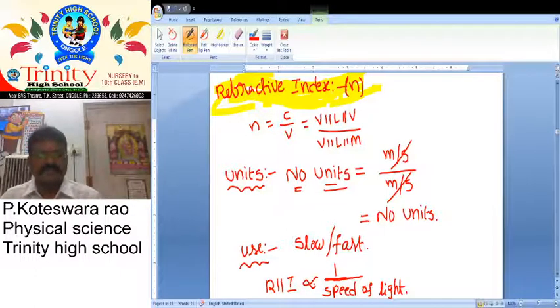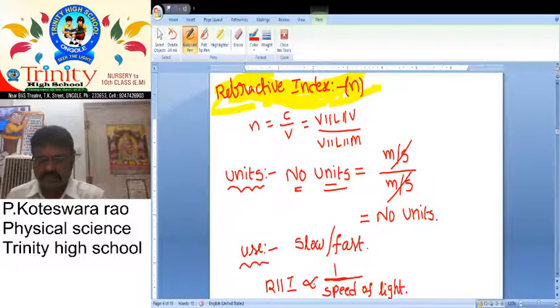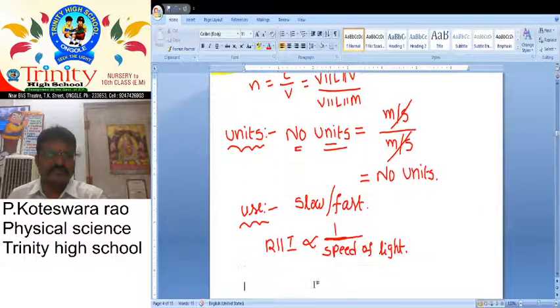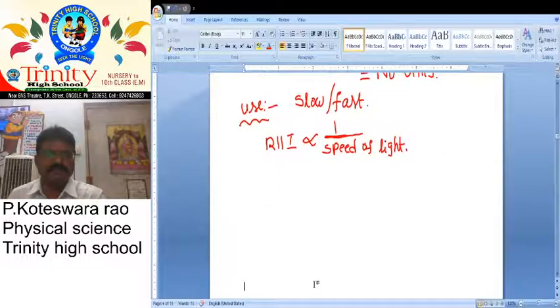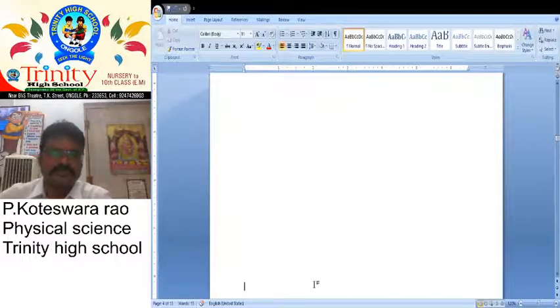What do you mean by this? This means if speed of light is less, refractive index is more. If refractive index is more, speed of light is less. So what is the relation? The relation is nothing but inversely proportional. Refractive index is inversely proportional to speed of light.